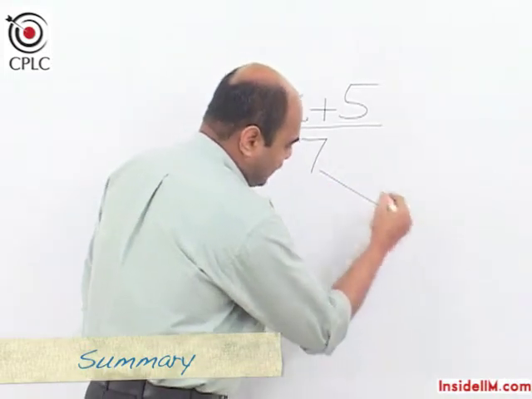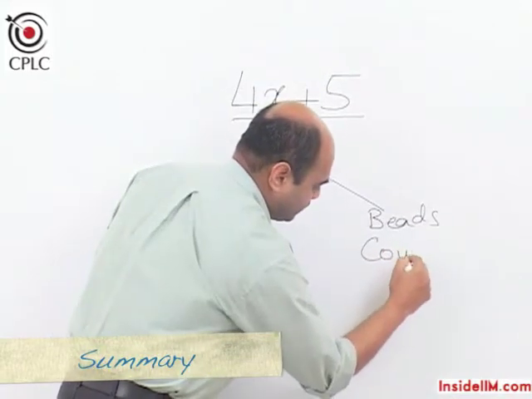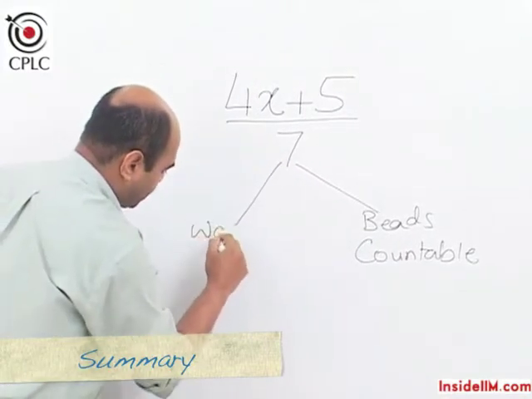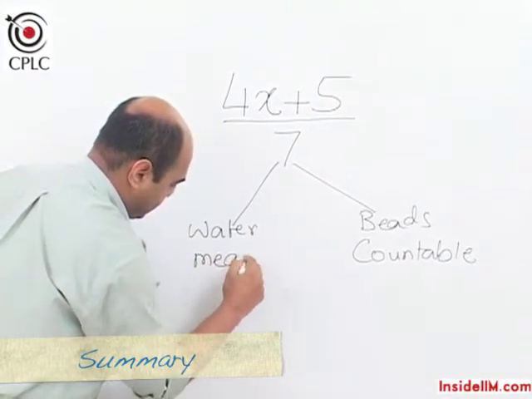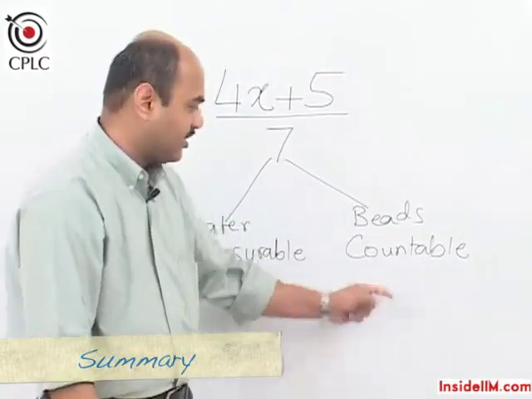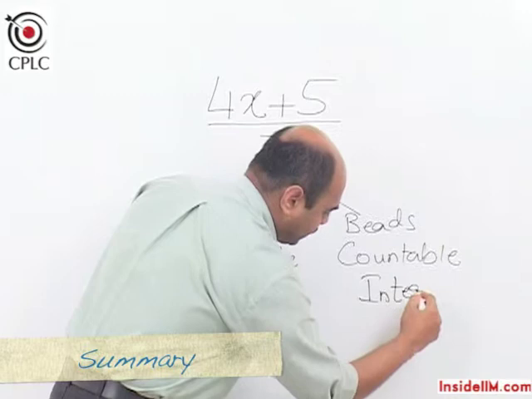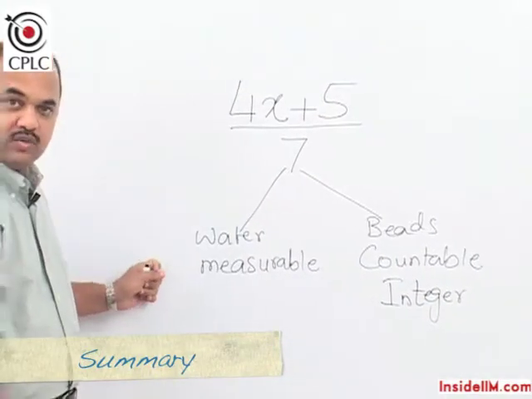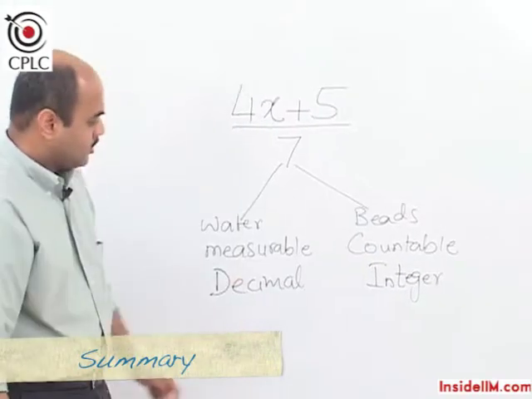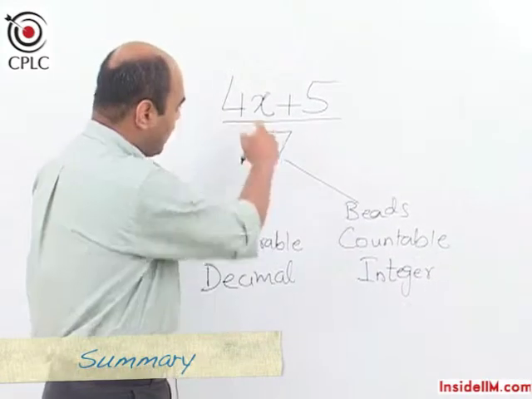When we looked at the example involving the beads, they are countable, whereas when we looked at the example involving water, it is measurable. And hence when we look at this example of the beads where they are countable, the answer has to be in an integer form, whereas when we look at water, which is measurable, the answer can be in a decimal form.